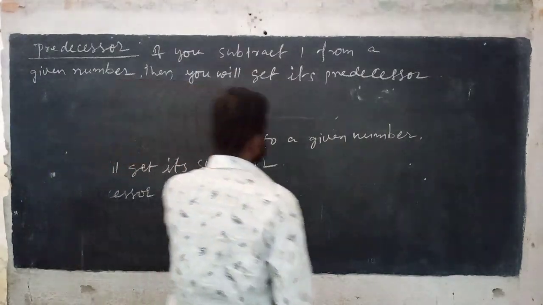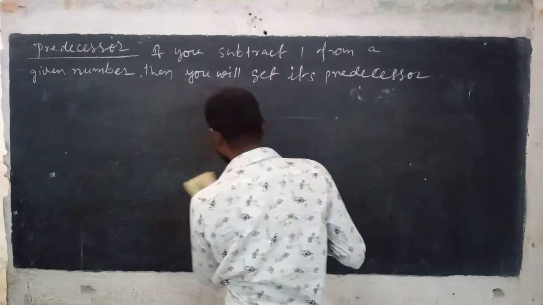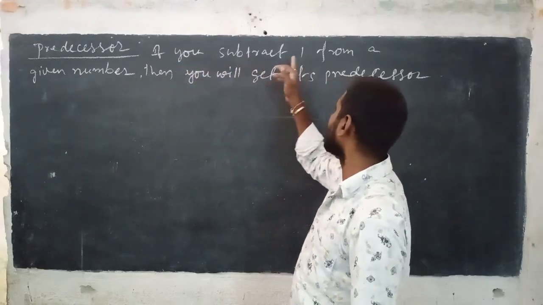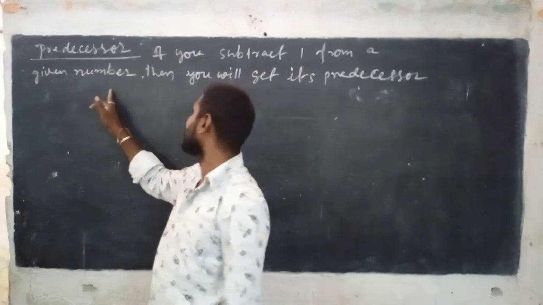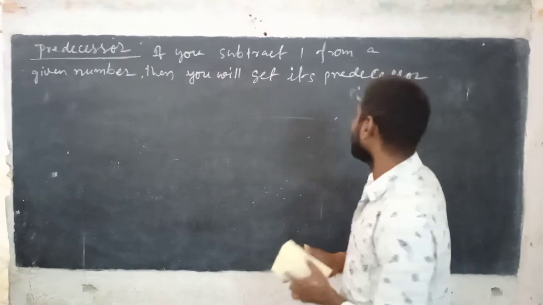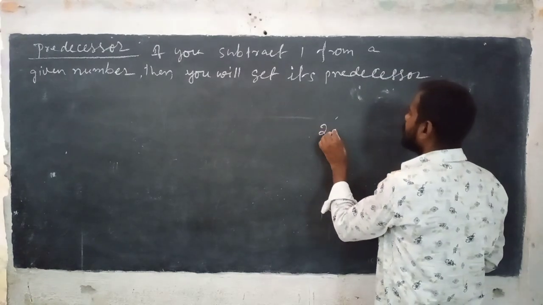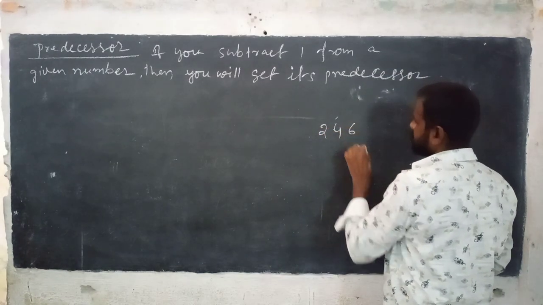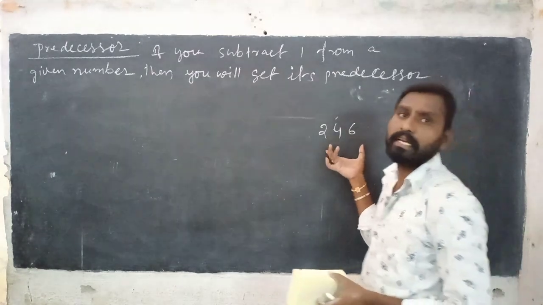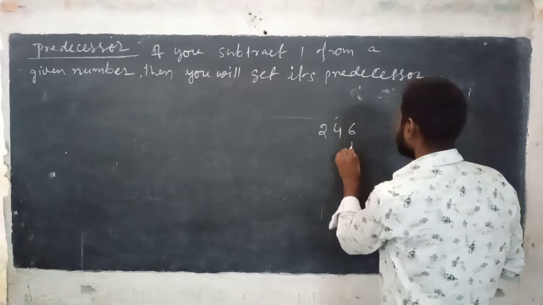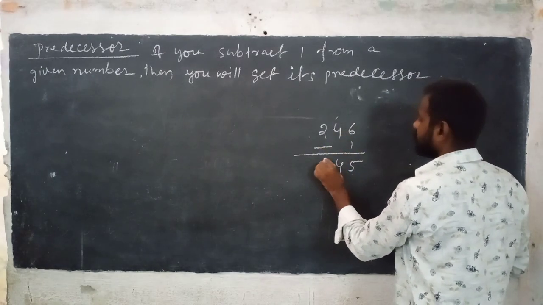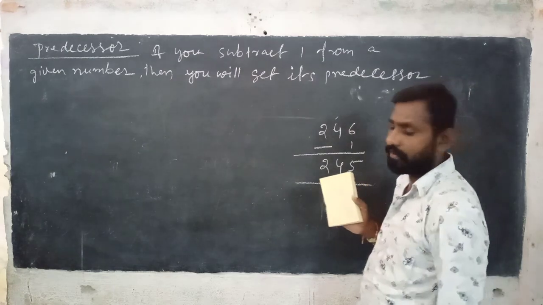I am taking one example. Look at the blackboard, everybody. The given number is 246. So 1 is subtracted from 246. 6 minus 1 is 5, 4, so 245.